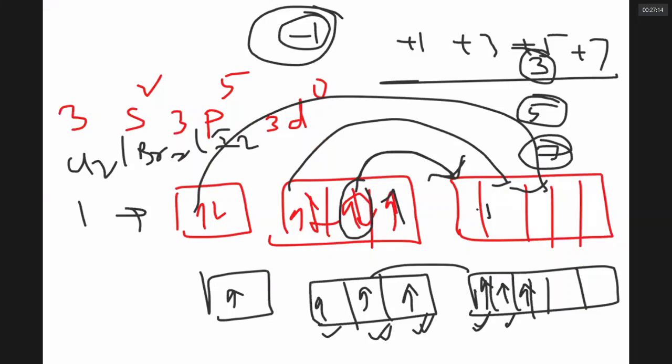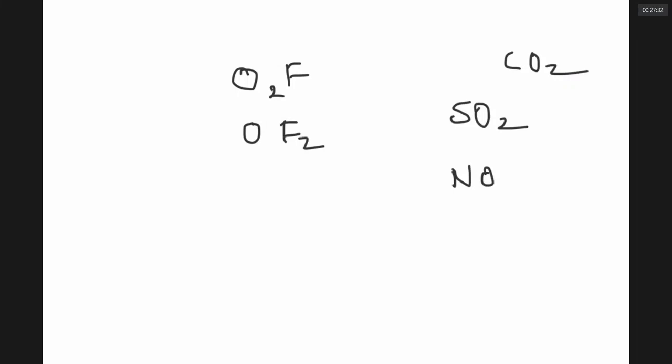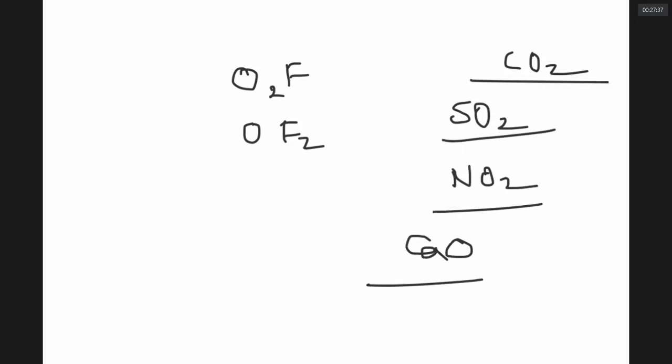Notice, they make oxides of different formula. For example, fluorine can make O2F2 and OF2. This is called carbon dioxide. This is called sulfur dioxide. It is called nitrogen dioxide. It is called calcium oxide. Why are we calling it oxide? Here oxygen is getting somewhat negative charge, and the other element gets some positive charge. Always in any oxide, oxygen gets minus charge and the other elements get plus charge.